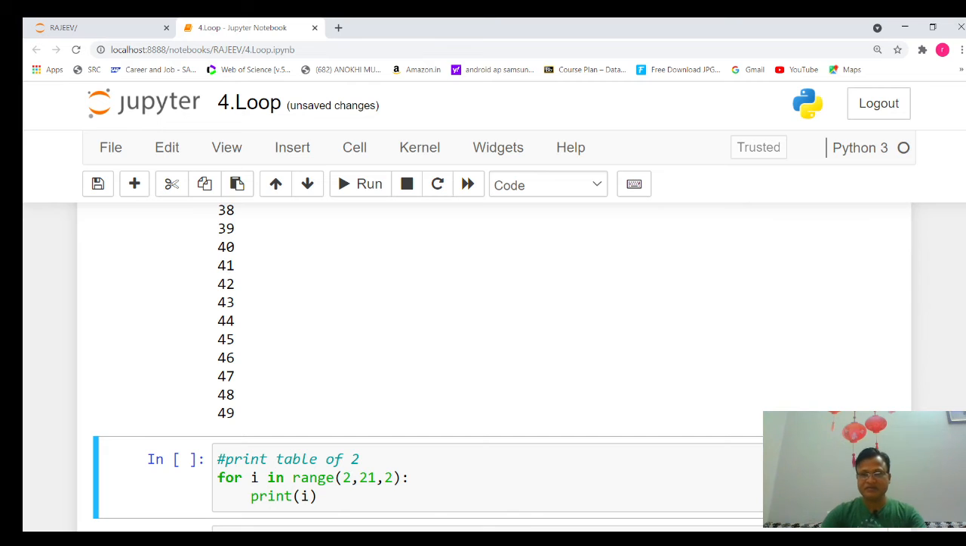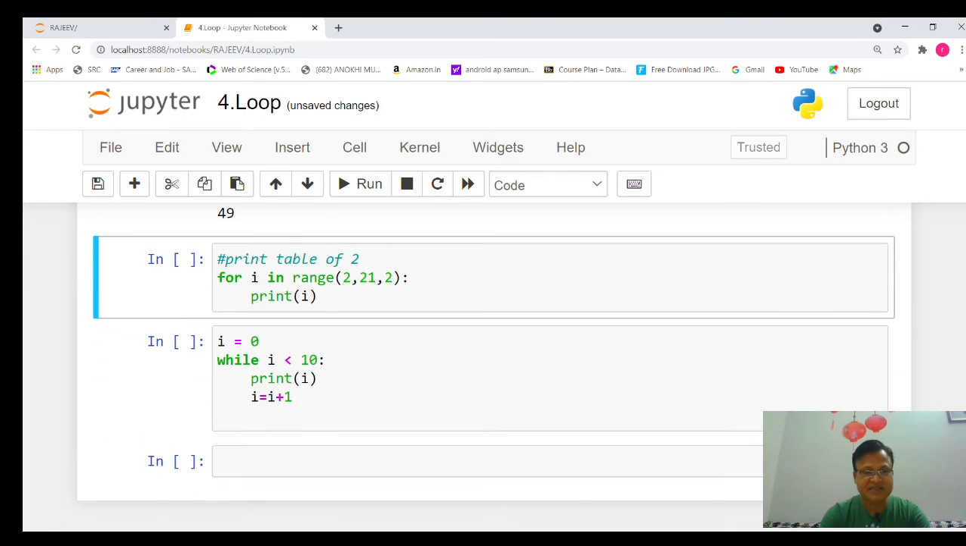Let's take one more example. In this example, suppose I want to print the table of 2. The table of 2 we know very well: 2 1 is 2, 2 2 is 4, 2 3 is 6, 2 4 is 8, 2 5 is 10. It is like this. So I want to print the numbers 2, then 4, then 6, then 8, then 10, in this manner. Here you need to understand that there are three things we need to clarify in this loop.